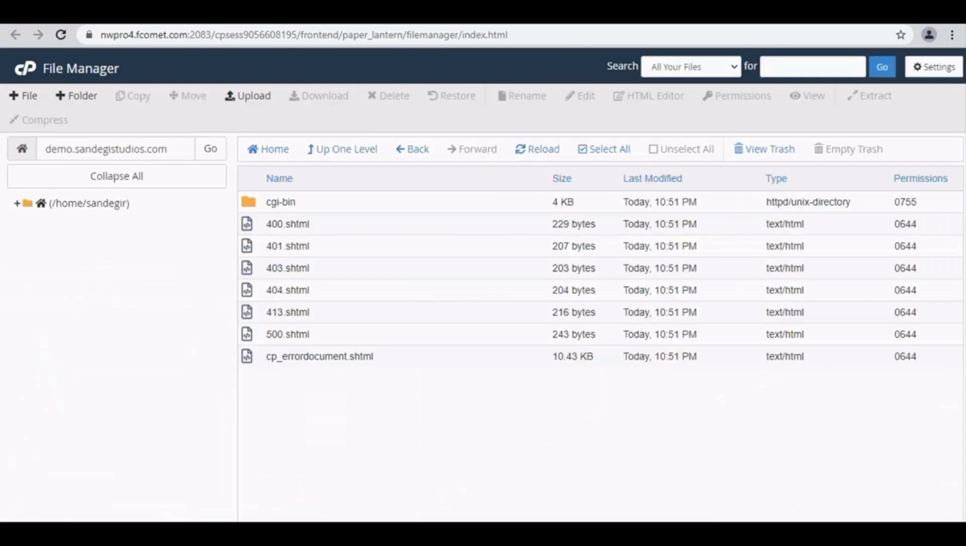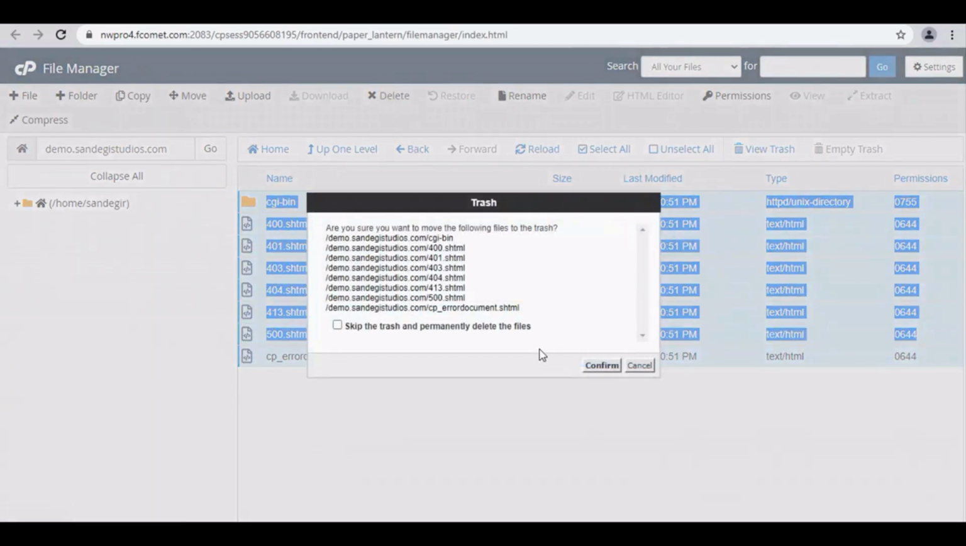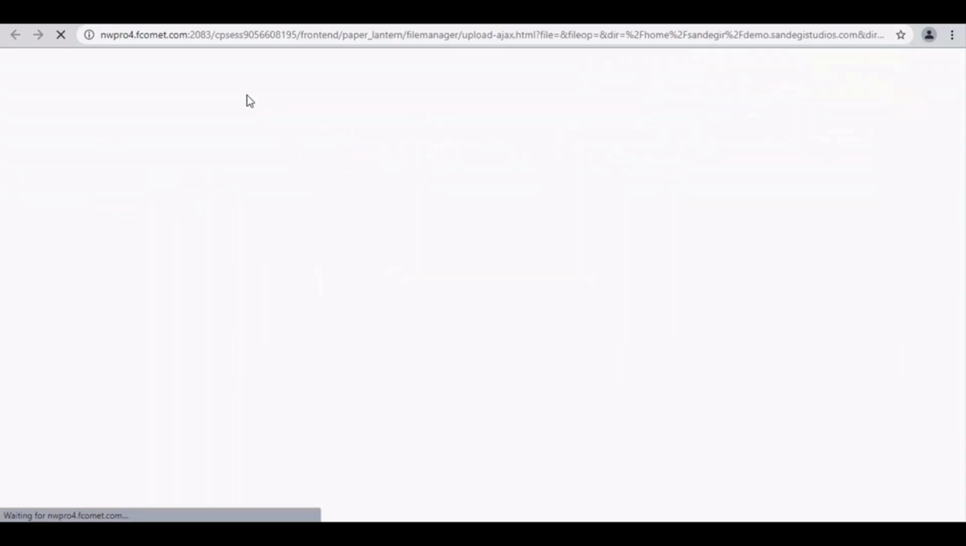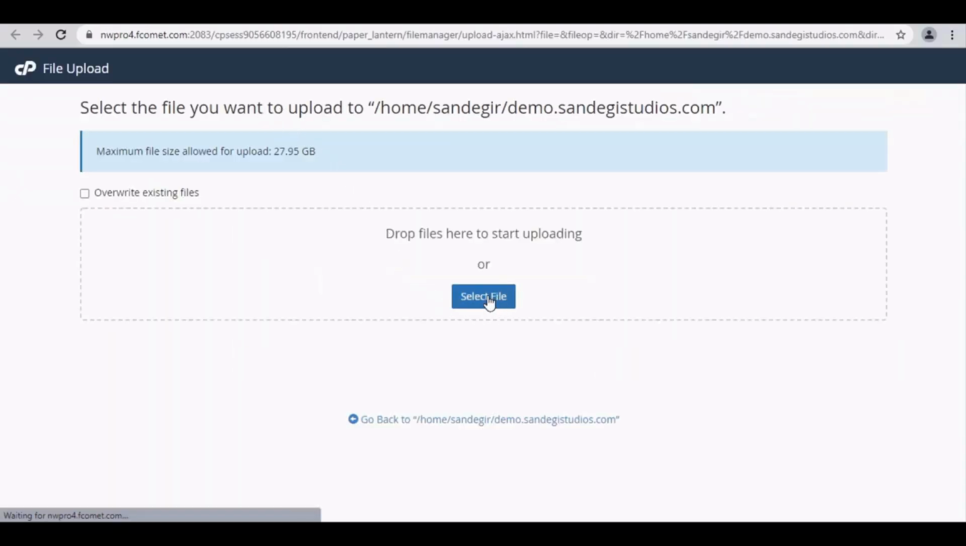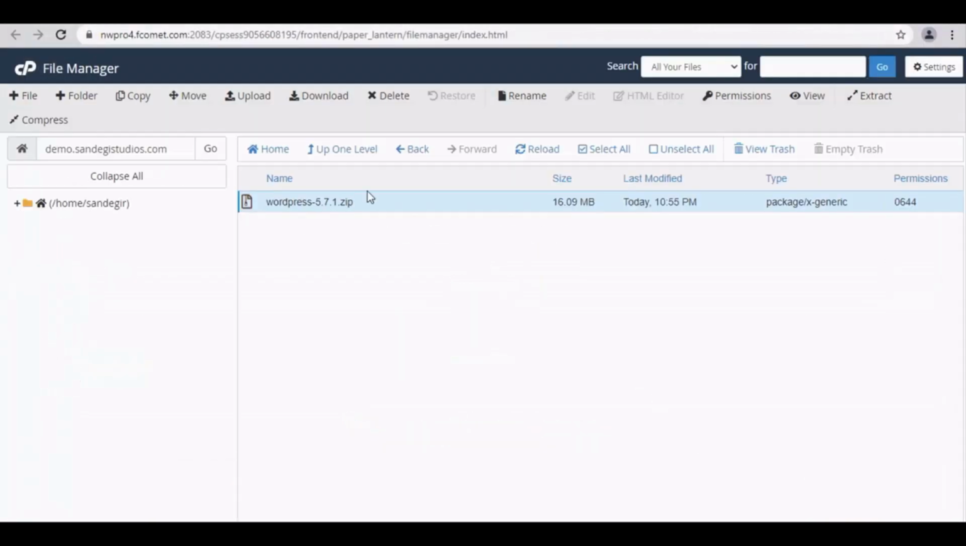From here, select all the files to delete and delete them. Now select Upload and click Select File. Select WordPress folder and open. Once uploading is complete, go back to your site via this link.